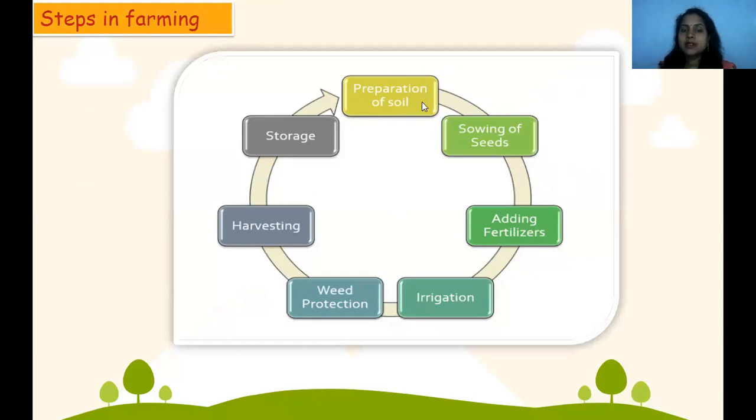First is preparation of soil. After that, sowing of seeds, adding fertilizers, then irrigation, which means watering. Then weed protection, and we have to protect from insect bites and all this. Then after the crop is ripened, we have to harvest. After harvesting, it is not done; we have to store it properly. So these are the steps in farming. This is a cycle.